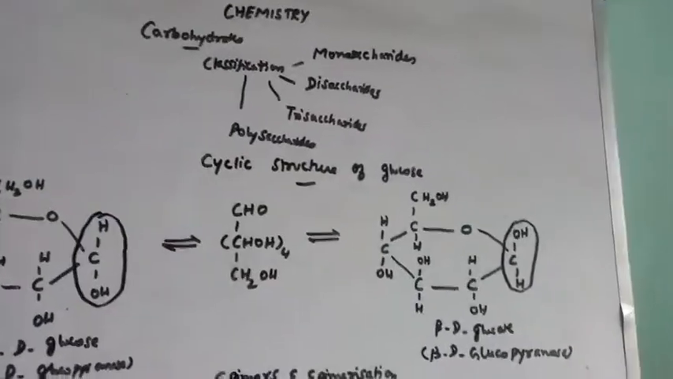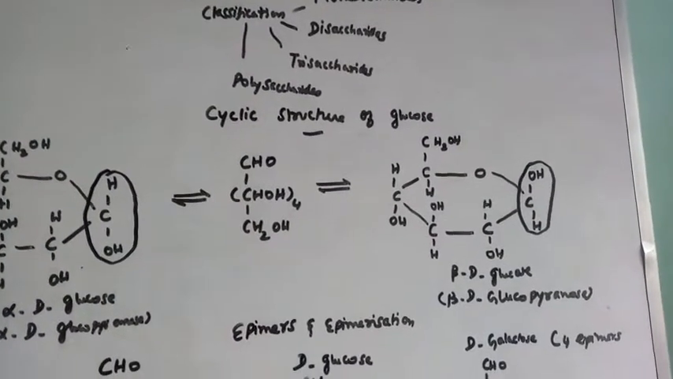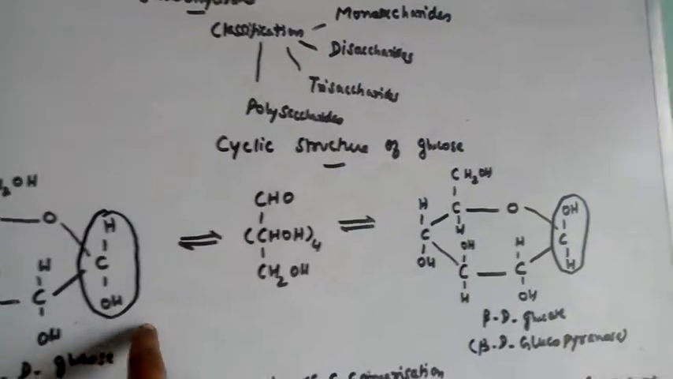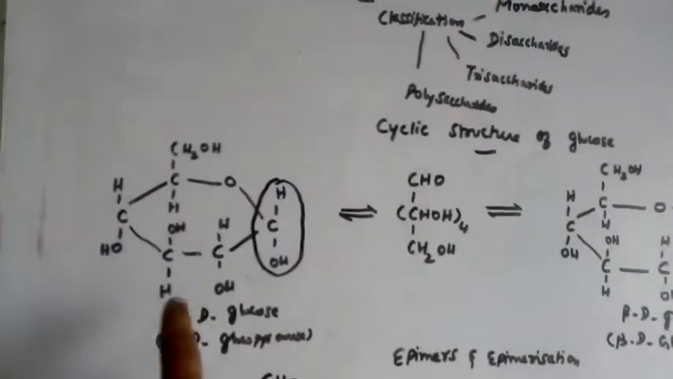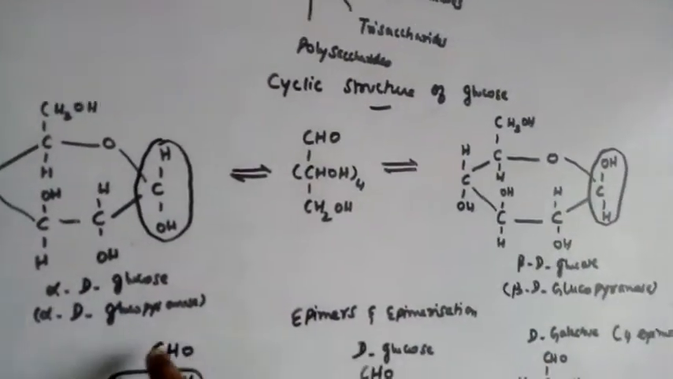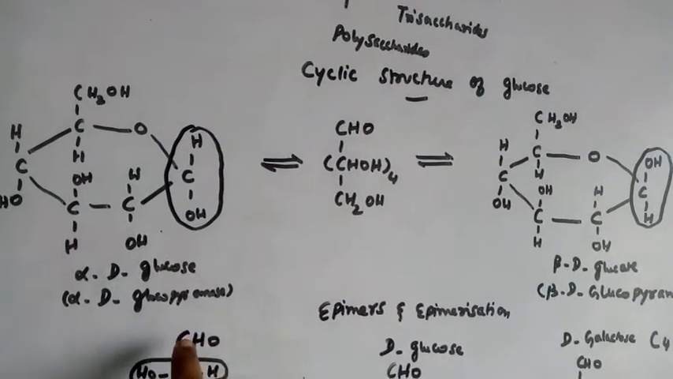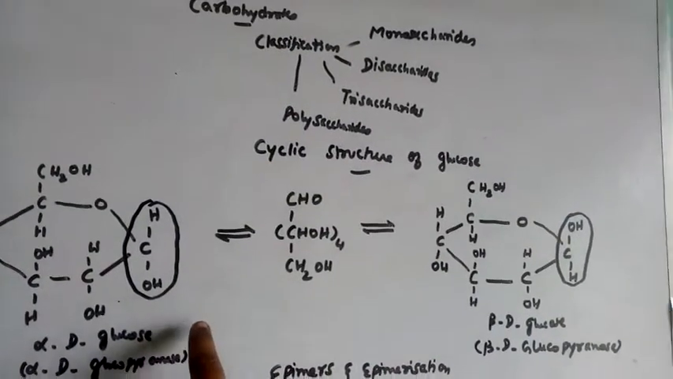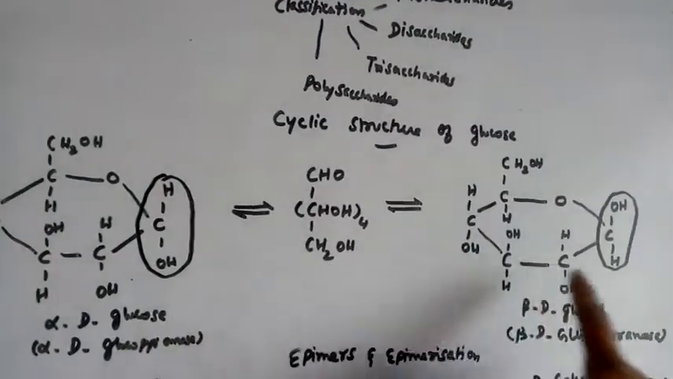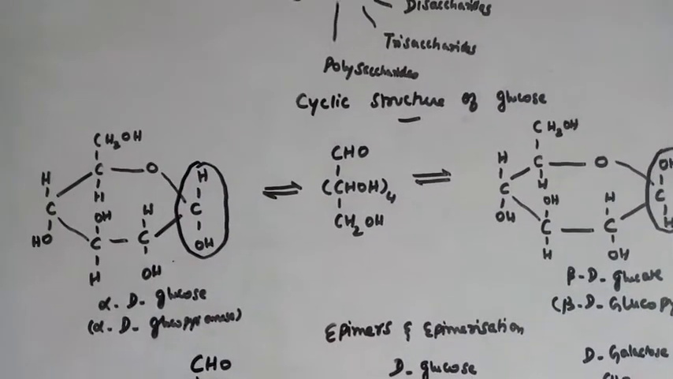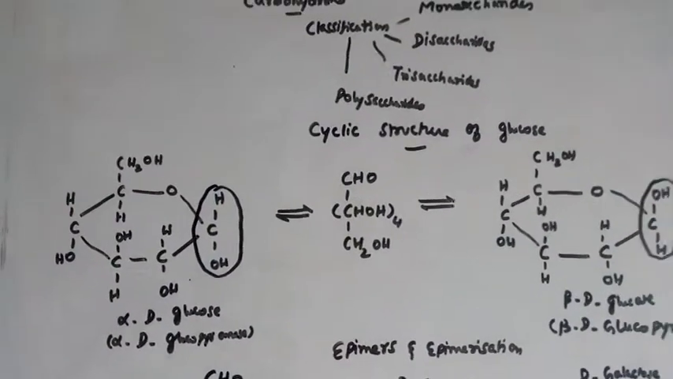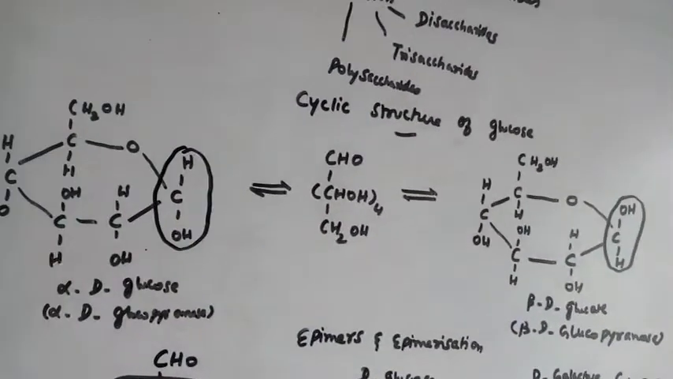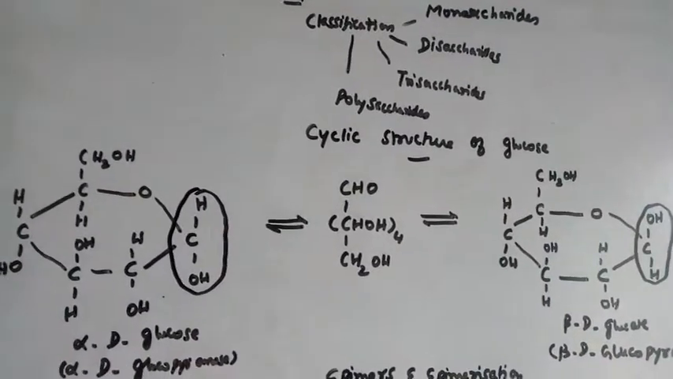Glucose actually exists in 2 forms, which vary only in the first carbon. See the structure: alpha D glucose, alpha D glucopyranose, and in the same manner beta D glucose, beta D glucopyranose. Only this first carbon changes in its structure. One of the hydroxyl groups reacts with the aldehyde, giving the cyclic structure. Is it clear?